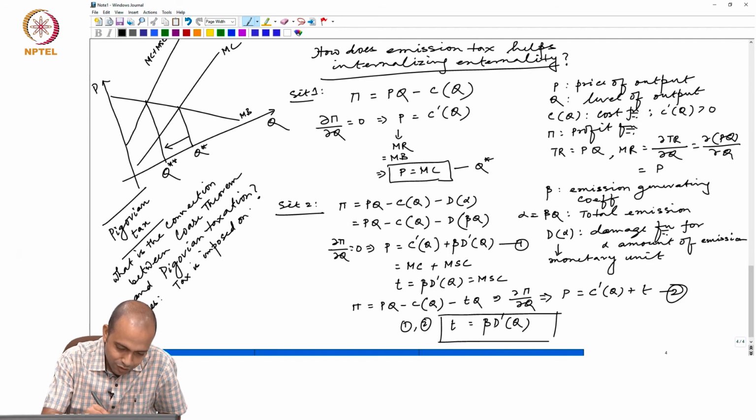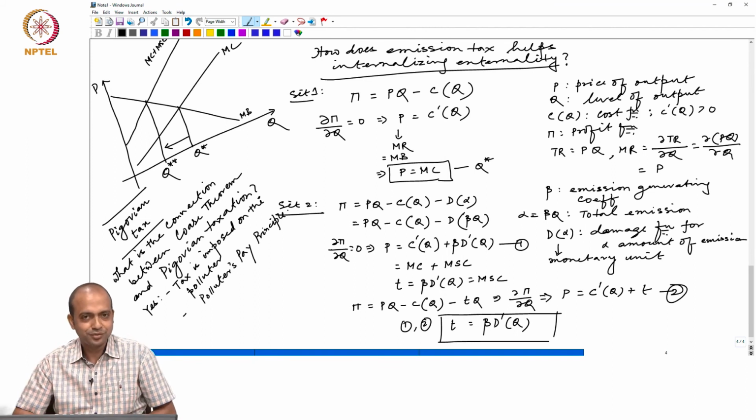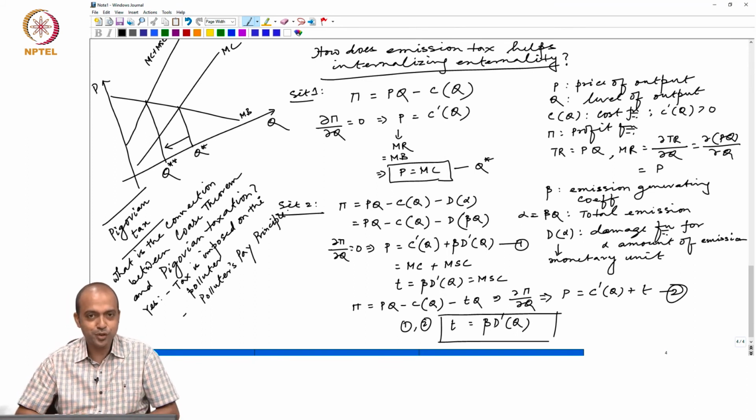So that means this is the polluters pay principle. Tax is imposed on the polluter, so it is the polluters pay principle.